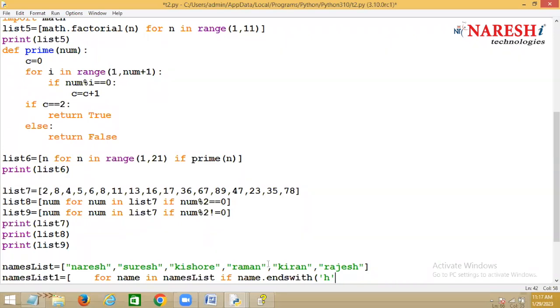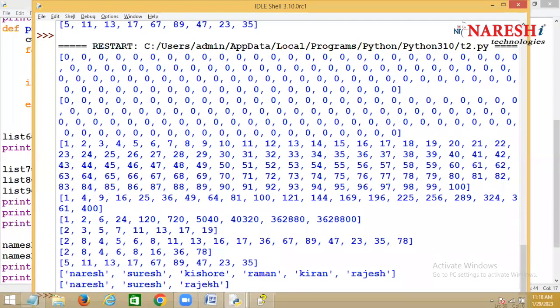You can also write name of -1. So if it ends with H, then it returns true. Print names list and print names list 1. You can see only the names which end with what here? H. Only the names which end with H.